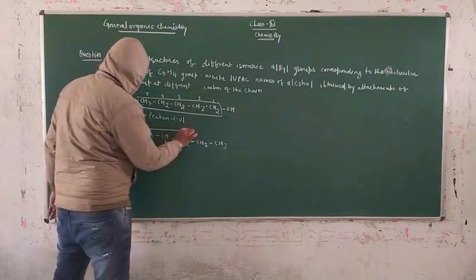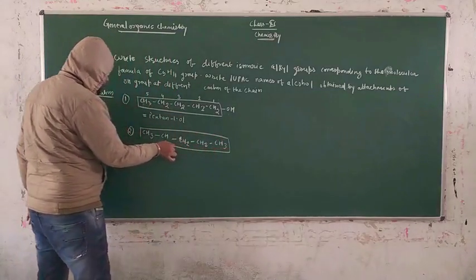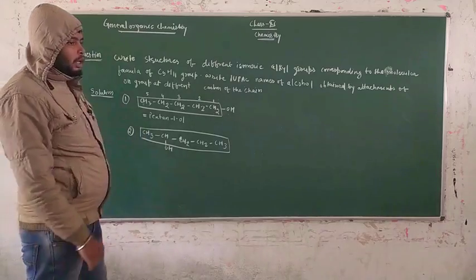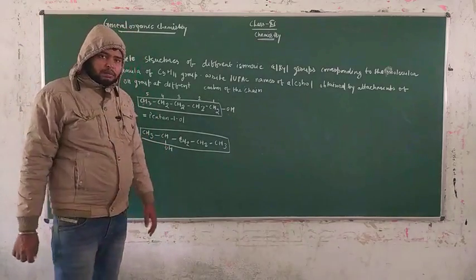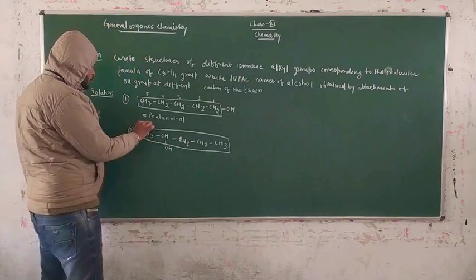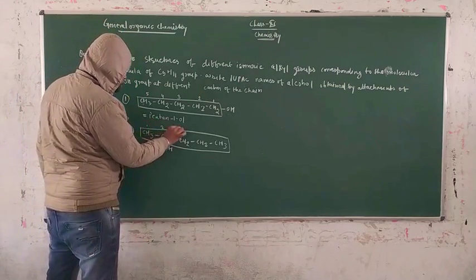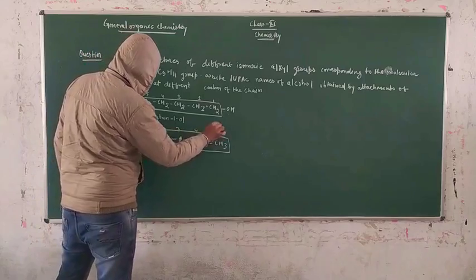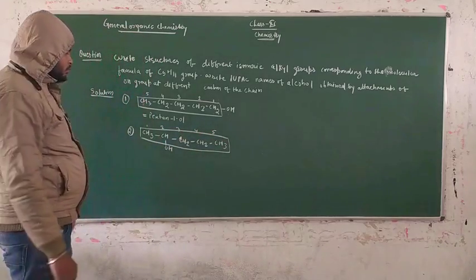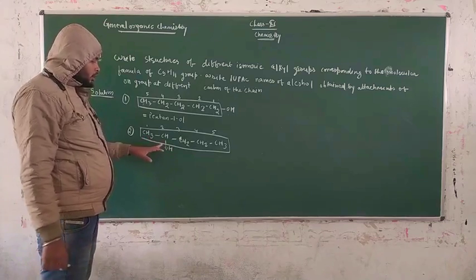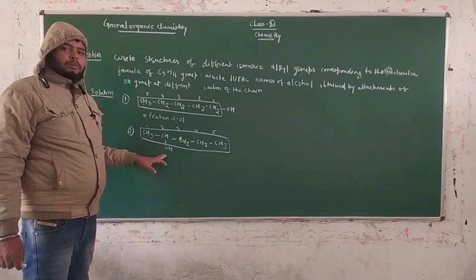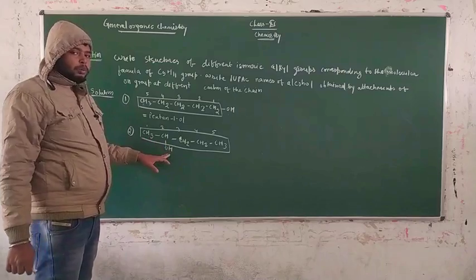Now guys, for the IUPAC naming, you have to take the first rule, that means you have to select the parent chain. This is your parent chain, 1, 2, 3, 4, 5. We have to apply the lowest locant rule. That means this is the complete concept of the lowest locant rule: this functional group is our priority and it gets the lower position.